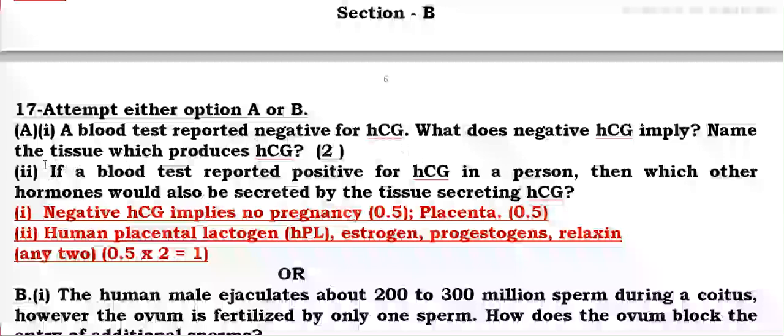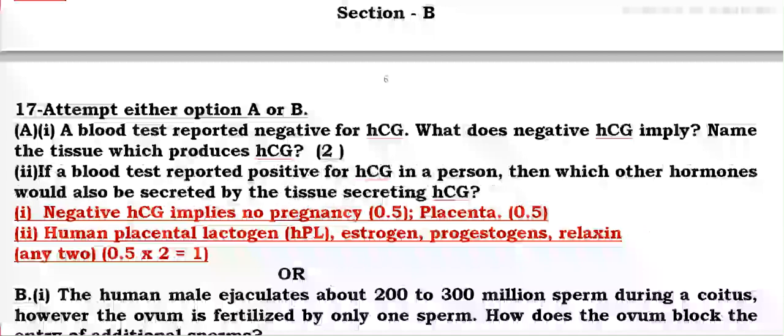Then if a blood test reported positive for HCG in a person, which other hormones would be secreted by the tissue? Actually, it is asking for the hormones secreted by the placenta, because the placenta secretes HCG. So placental lactogen, estrogen, progesterone and relaxin are the hormones secreted by the placenta.